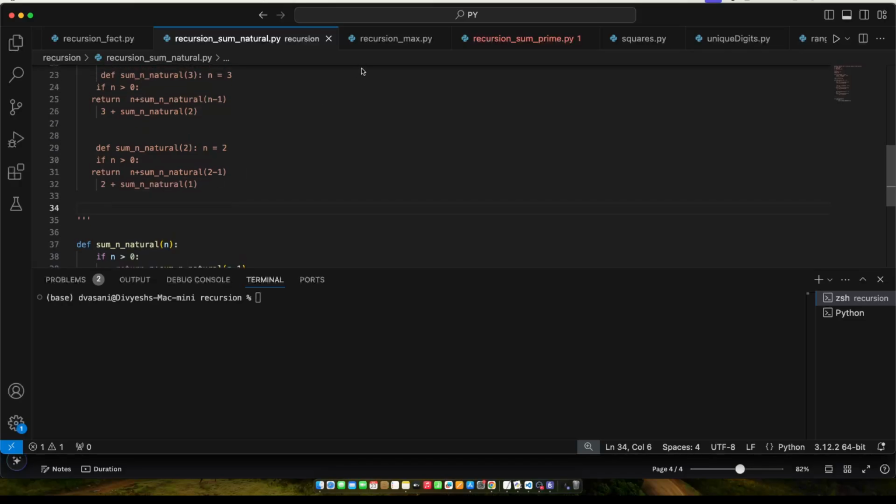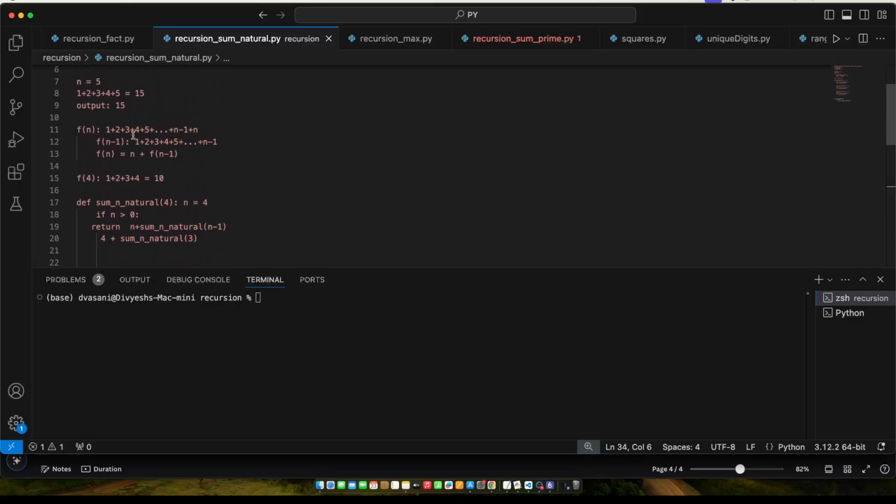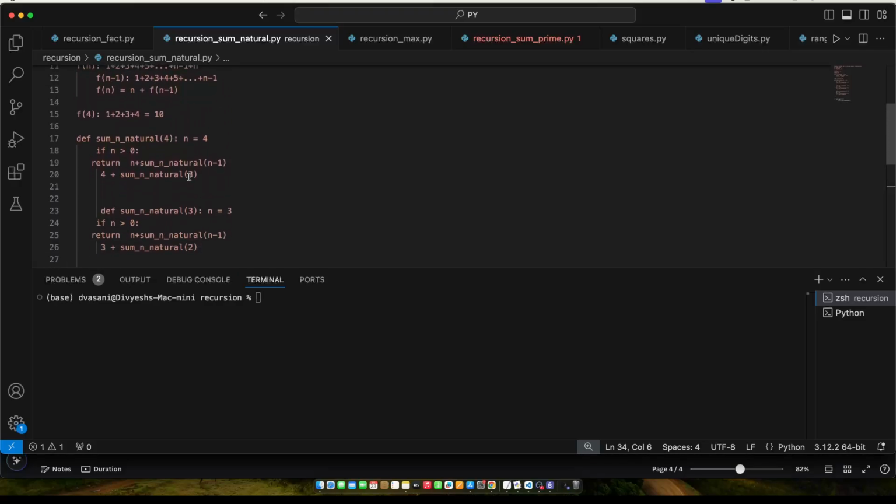Okay, so again, imagine all these calls are going in sequence, right? Hope you're able to understand, right? So we call this function with value n as 4. It checks the if condition, then it checks this line. Now here this line is calling the function. So it simply goes here, right? So it again calls the function, but this time instead of 4, it calls 3, right? So that's what I'm trying to tell.